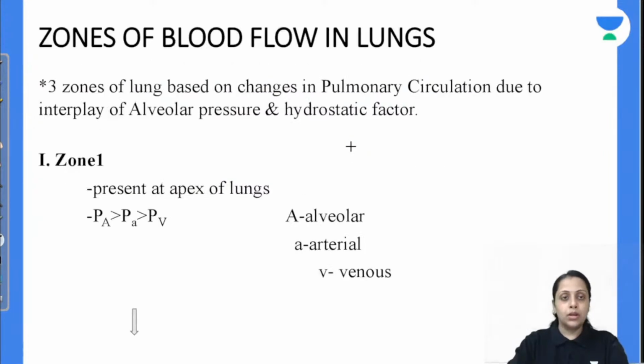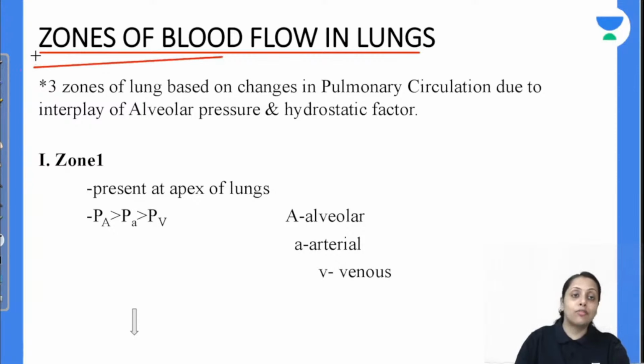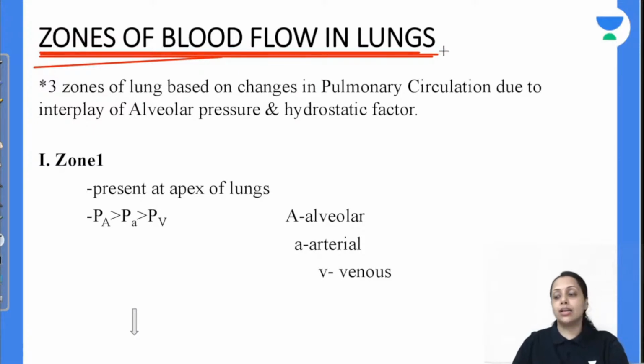Is this clear? So now coming to the next important point, the zones of perfusion in our lung. Why are there different zones in our lungs for perfusion? Because of the interplay of alveolar pressure and hydrostatic pressure. How does the interplay occur? First coming to zone 1, present at the apex of lung.